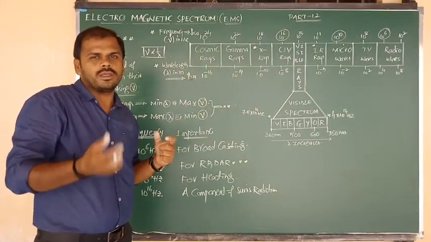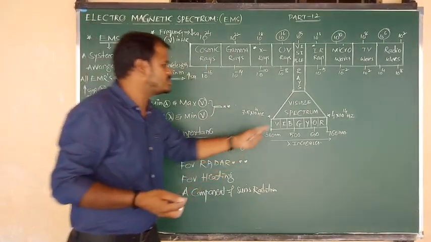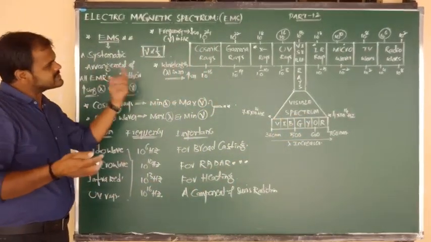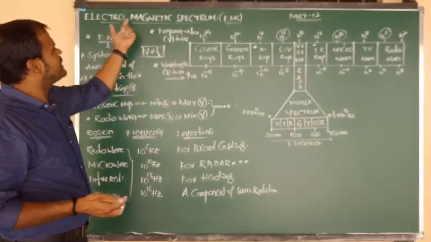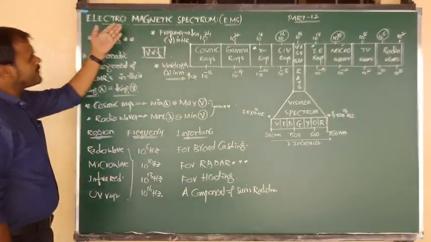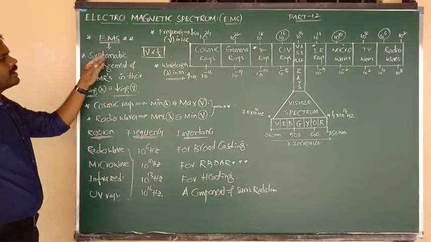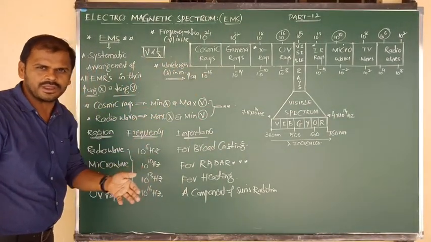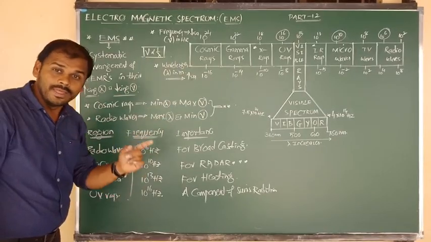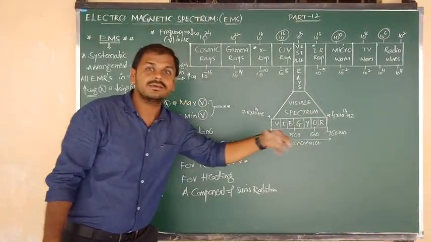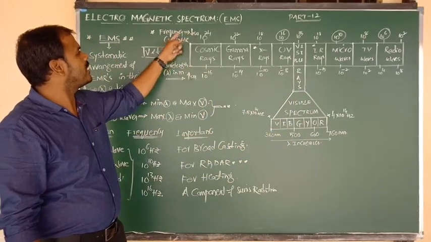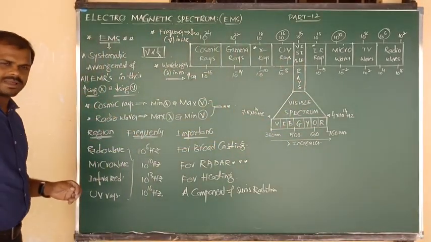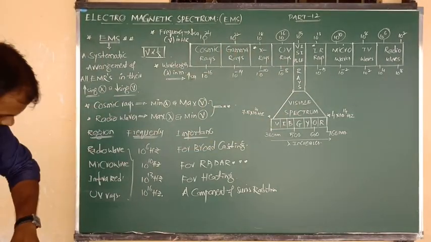Now I want to give you three to four points of information about the visible spectrum. Once again, try to remember the definition of electromagnetic spectrum: a systematic arrangement of all the 9 types of electromagnetic radiations in their increasing order of wavelengths and decreasing order of frequencies is known as EMS, or electromagnetic spectrum. Yes, very good.